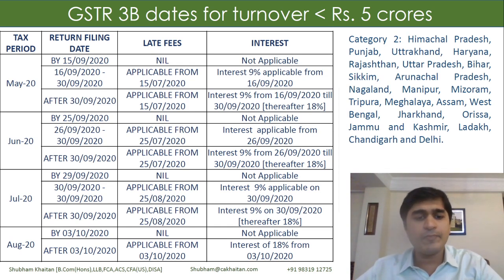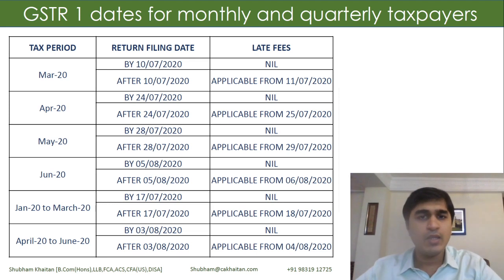And for August, the due date is 3rd of October. After 3rd of October, the late fees and interest would start prospectively. But for May, June and July, the interest would start prospectively on a slab-wise basis, up to 30th September 9%, after 30th September 18%. But late fees would start from a retrospective date, which will be the due date.